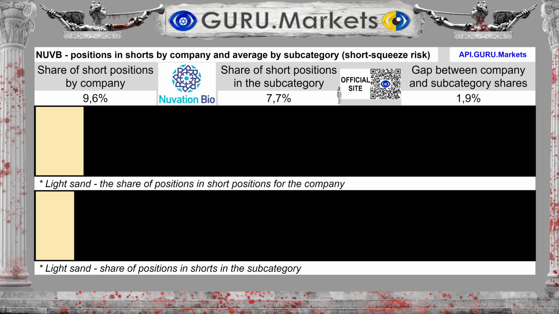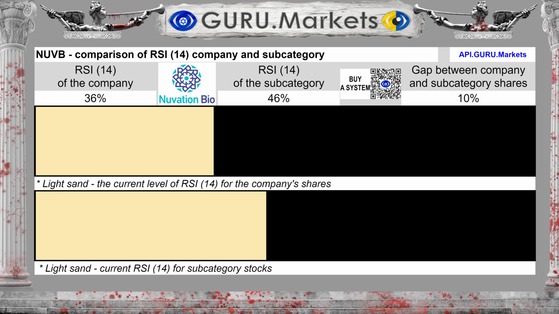This is an indicator of possible short squeeze risk. Indicator RSI 14 shows a level of 36% for the company Nuvation Bio Inc., whereas in the subcategory this level is 46%. On average, shares in the subcategory are valued higher than the company's Nuvation Bio Inc.